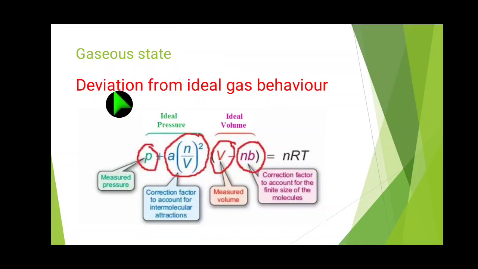Today we are going to see the topic deviation from ideal gas behavior. Here we have used one formula. Actually, this formula is for real gas. Real gas means non-ideal gas. So (P + an²/V²)(V − nb) = nRT.